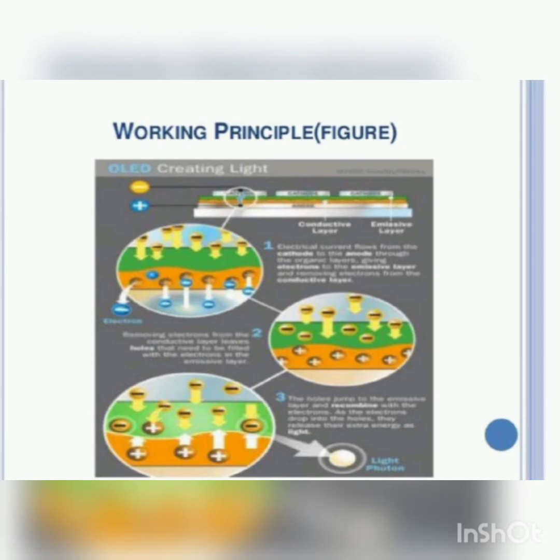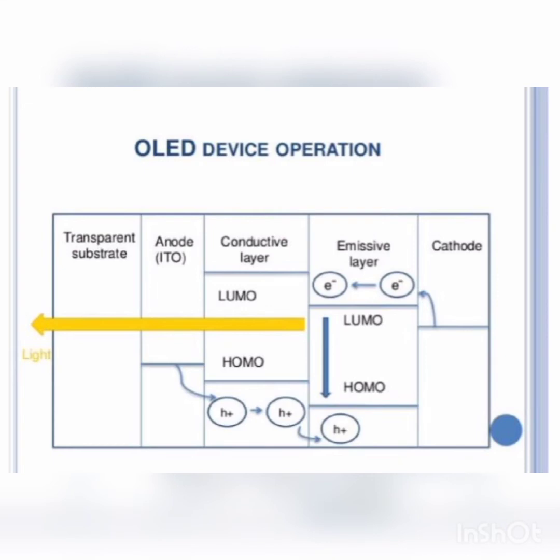And this is the picture for the working principle of OLED and OLED device operation. In this operation, we can clearly see this working. When we apply voltage from cathode to anode, the cathode will send electrons to the emissive layer, and in the conductive layer, holes are moving to the emissive layer. The combination of these electrons and holes produces light. And do you have a doubt about what LUMO and HOMO are?